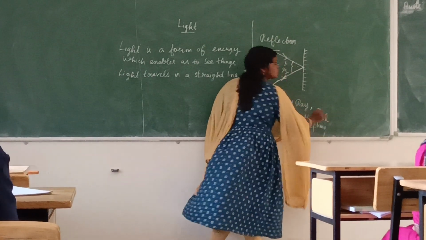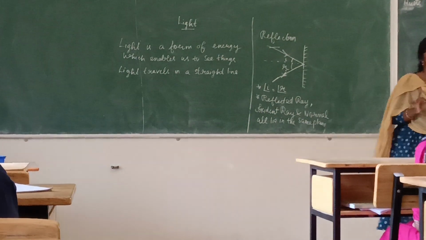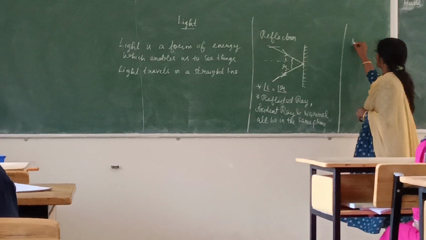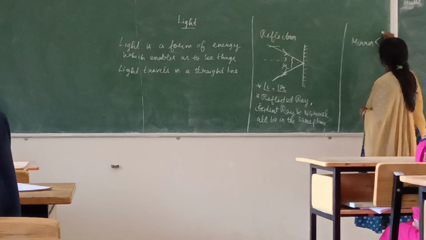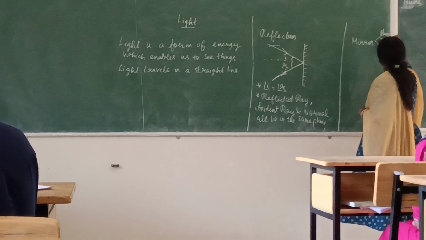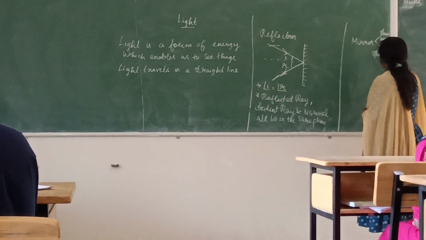So these are the two laws. And now in mirrors we have two types. What are the main two types of mirror? Plane mirror as well as spherical mirror. Now let's see about the plane mirror.